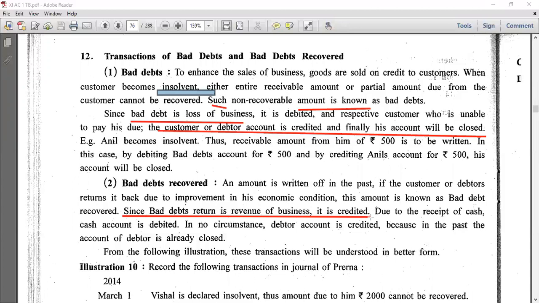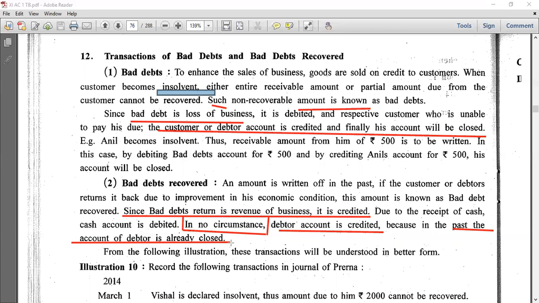In no circumstances is the debtor account credited, because you will say which debtor is given. No, because in the past, the account of debtor is already closed. This is the reason we write cash account debit to bad debts recovered, as bad debt recovered is our income, revenue. Is it clear?